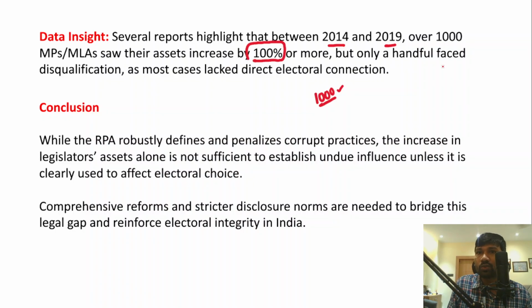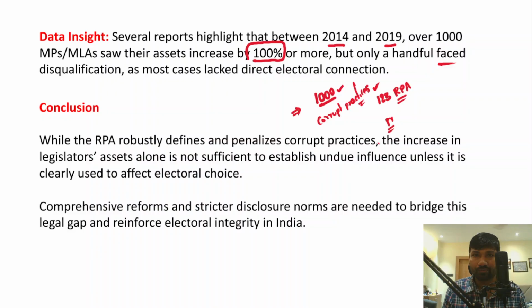But only a handful faced disqualification under Section 123 of the Representation of People Act, because not all the MPs or MLAs who have seen a disproportionate increase in assets have engaged in corrupt practices under the Representation of People Act. A mere increase in the assets of MLAs and MPs does not mean that they have won the elections through corrupt means. I hope it is clear for you.